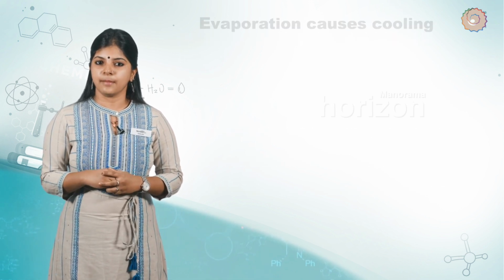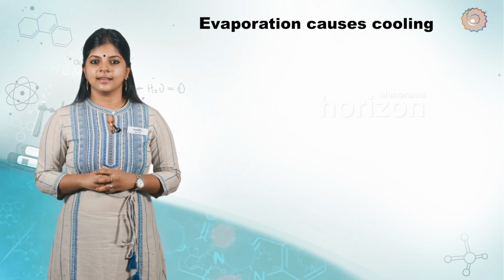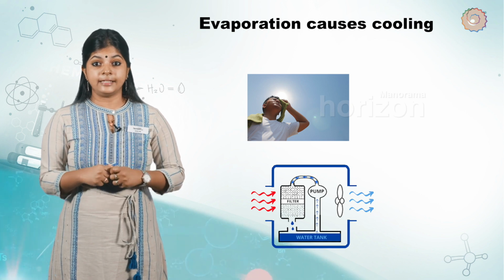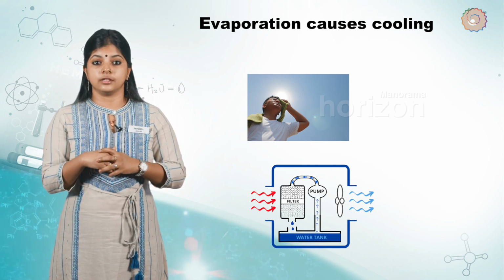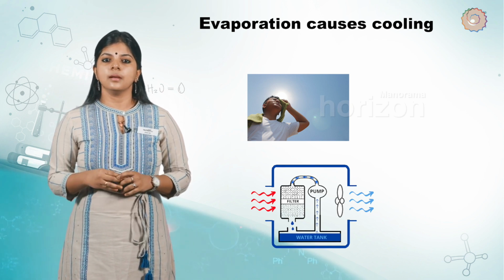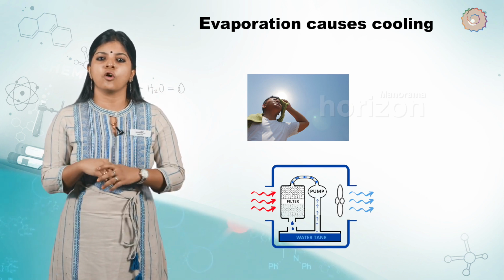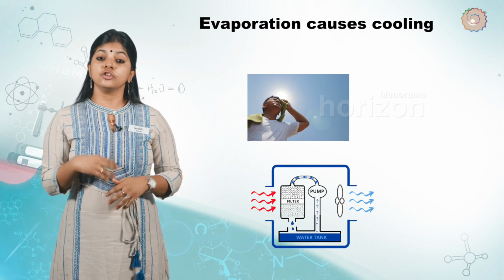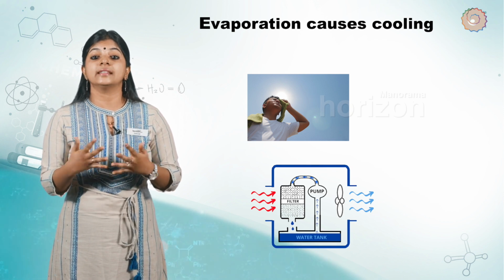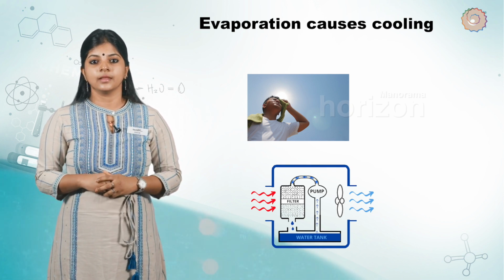Did you know that evaporation causes cooling effect? When a liquid evaporates, the particles of the liquid absorb heat from the surroundings and evaporate. So the surroundings become cold. For example, people sprinkle water on the roof or on open ground because during evaporation, water absorbs the heat and thereby makes the hot surface cool.